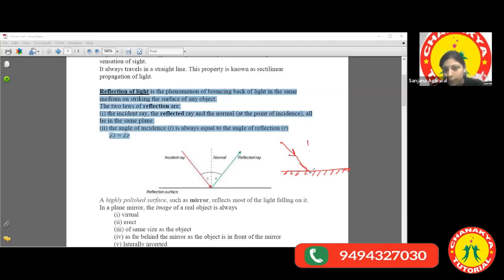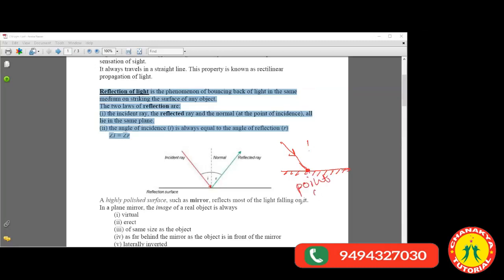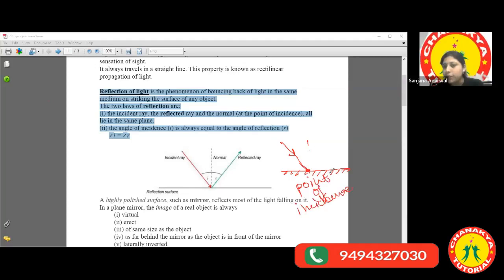So now this point where the light strikes the surface is known as, anyone? If you can tell me what is this? Point of incidence. So if, let's say, it is a wall, the floor, your curtain or any surface, this point where the light strikes is known as the point of incidence.